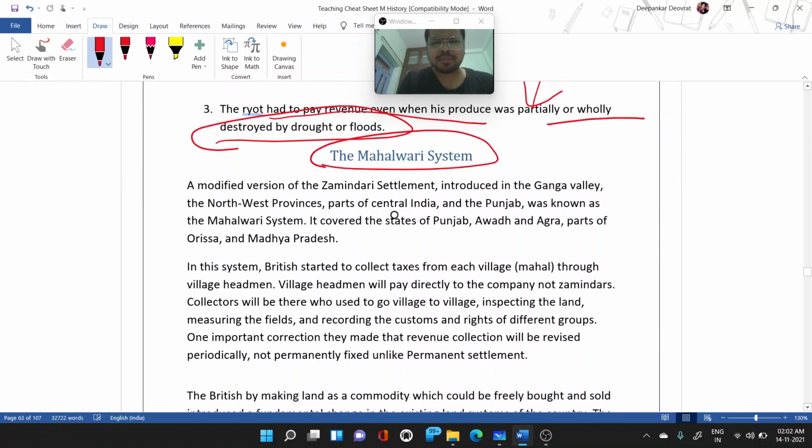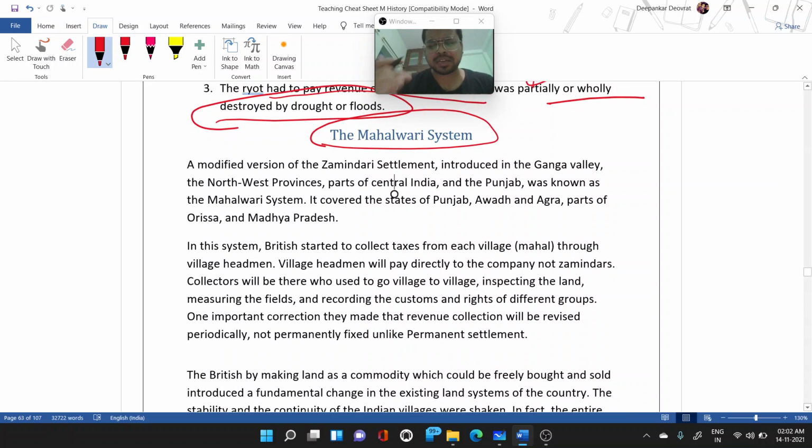Now the Mahalwari settlement. There is nothing much changed here, it is also the same, but it was introduced in the northern part. Here, complete villages will have one headman, like a mukhia in a village panchayat.